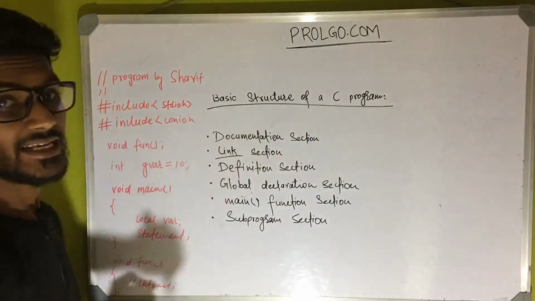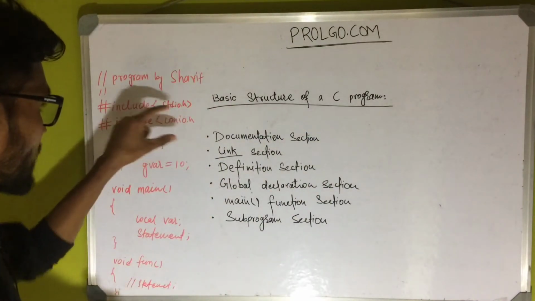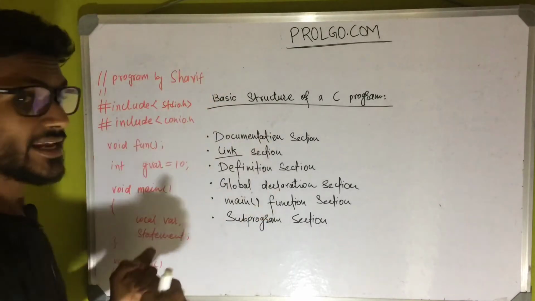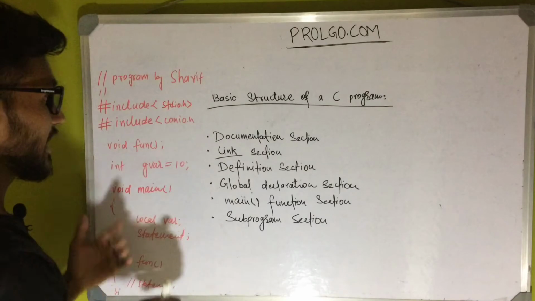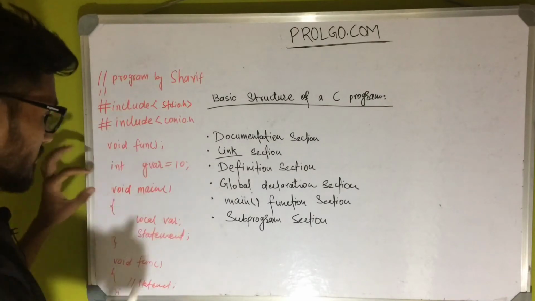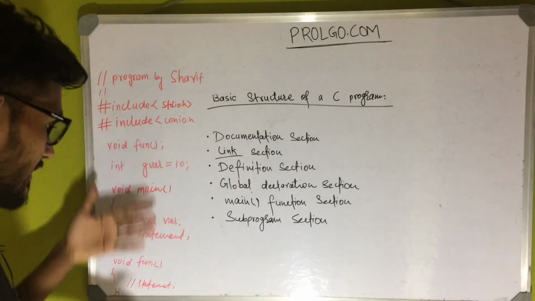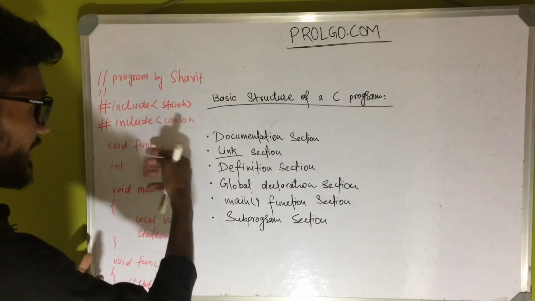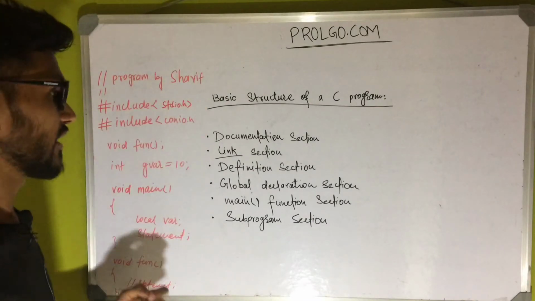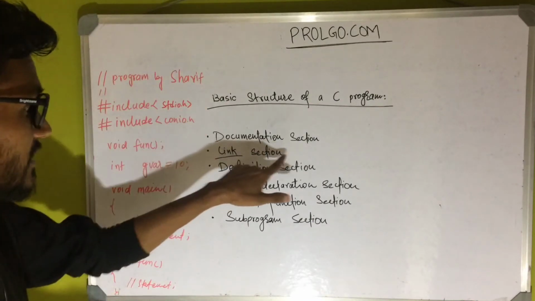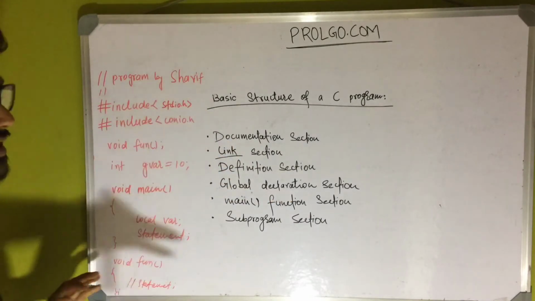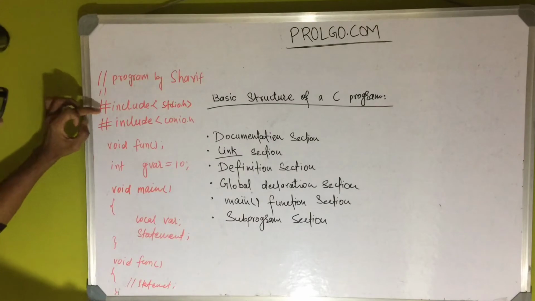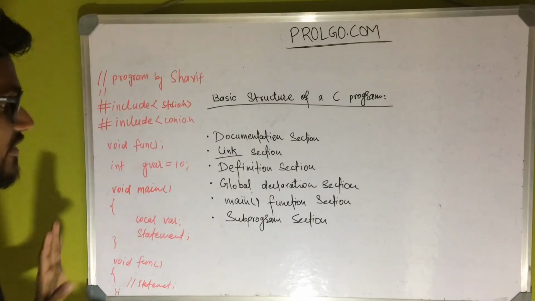The next one is the link section. The link section is generally used to link the library functions to your program, so that the compiler will get to know about whatever predefined functions you have used here, which will be linked using the library. So this is the link section. Always see, this is the include: whatever header files are needed will be included using the hash line.